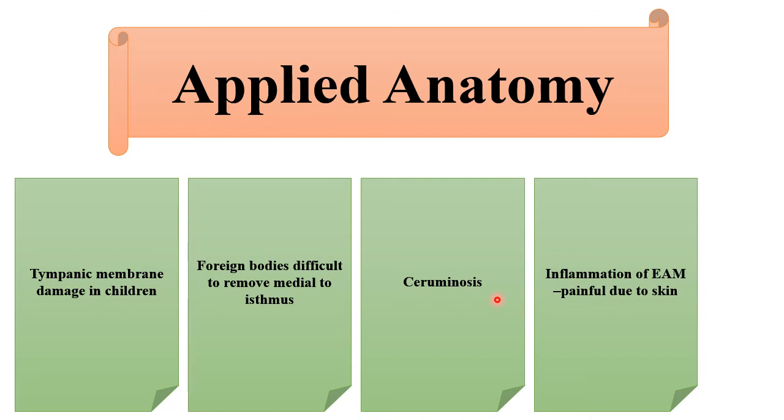It is by syringing lukewarm water into the meatus. If during the syringing the auricular branch of the vagus is irritated, then it may result in coughing and vomiting. In elderly people, there are chances it even leads to heart failure.